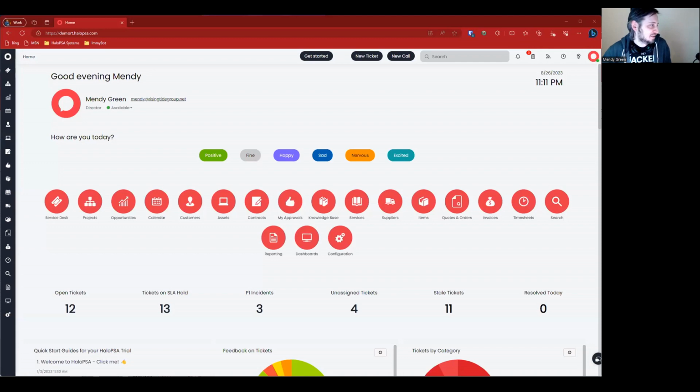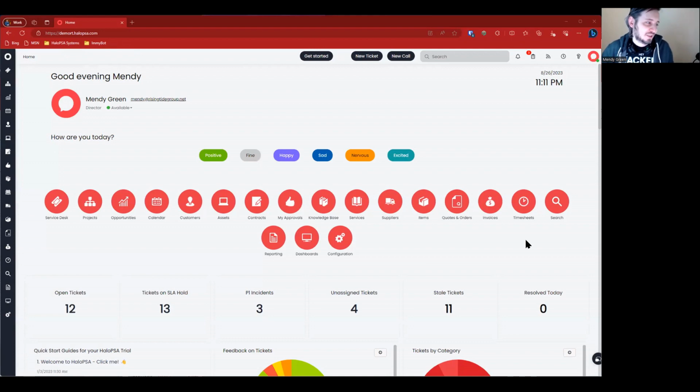And this may go really well, and it may go really badly because Halo has a tendency of changing their trials and constantly bringing in new improvements, and I just really have no idea what it looks like right now. So let's go through it. I'm going to go ahead and share my screen. Hopefully that is the correct screen you can see. It looks like it is. We've got a trial with DemoRT, HaloPSA.com.